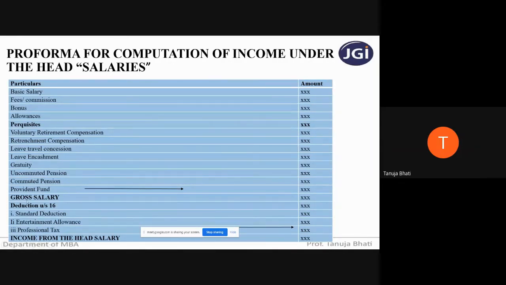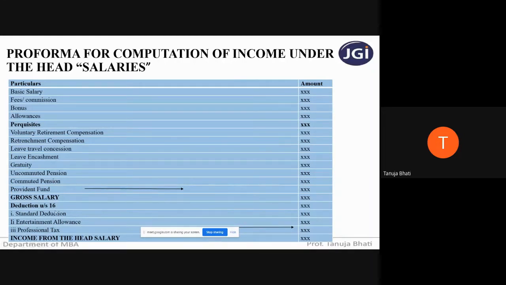Then after adding all that, we get gross salary, and then we have certain deductions under head income from salaries, which will be universal fixed for all sums under income from head salaries. So we have standard deduction, we have entertainment allowance, which is only and only given as a deduction for government employees, and we have professional tax.